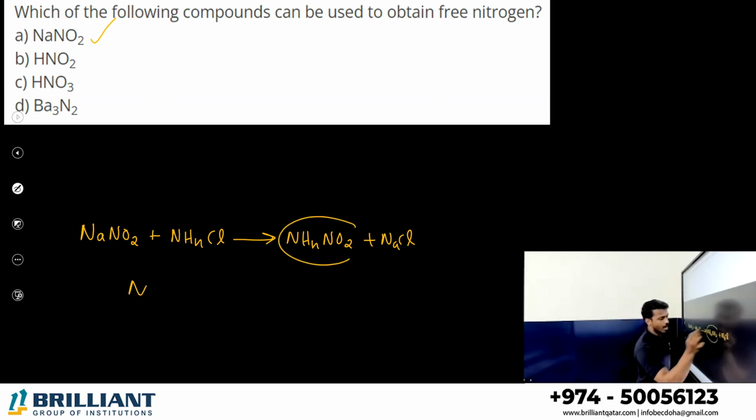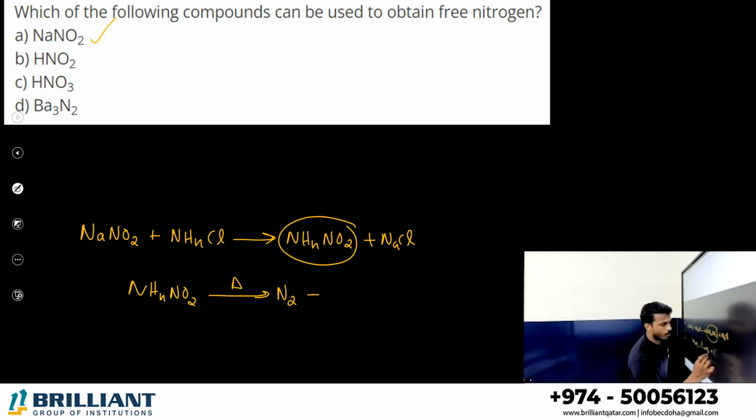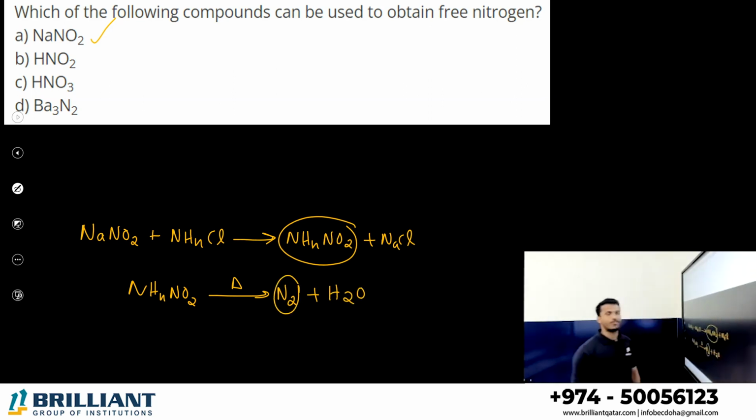This produced ammonium nitrite, and we have to heat it again. On further heating, it will give you nitrogen along with water. This is the best preparation of nitrogen, that is from NaNO2, sodium nitrite. First of all, sodium nitrite is heated with ammonium chloride, and you will get ammonium nitrite. Ammonium nitrite on heating gives nitrogen gas.